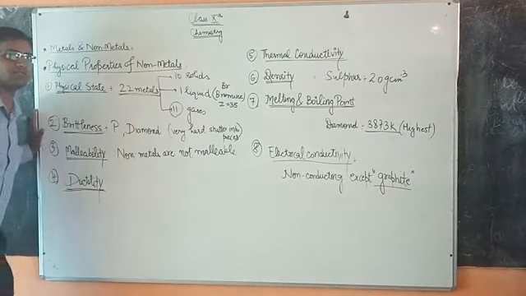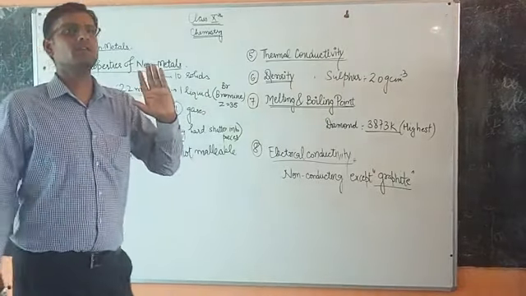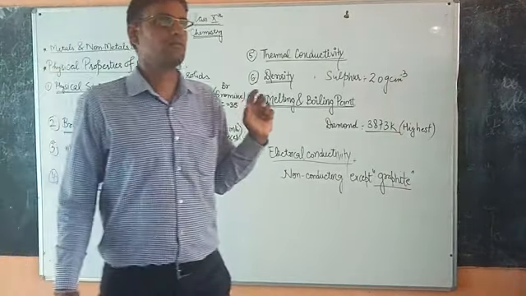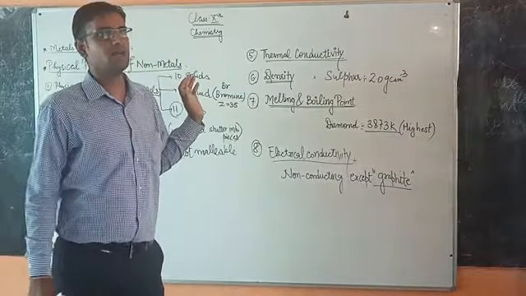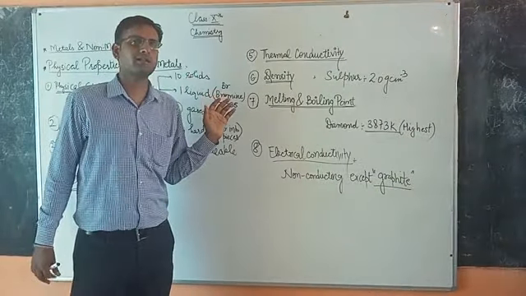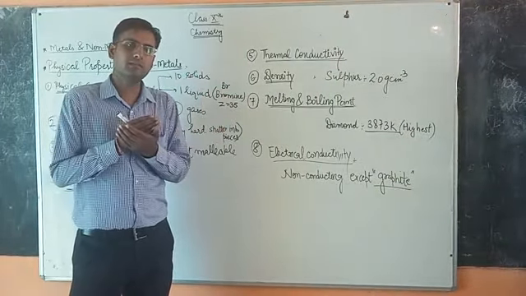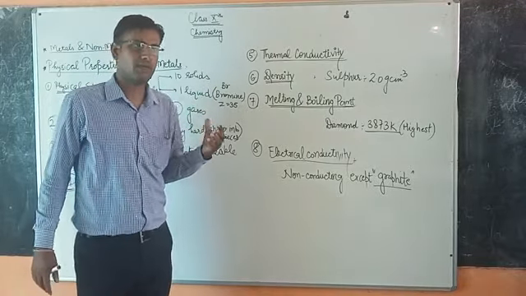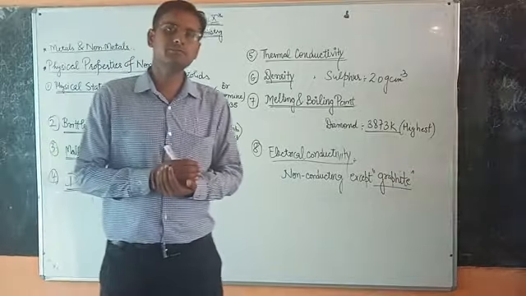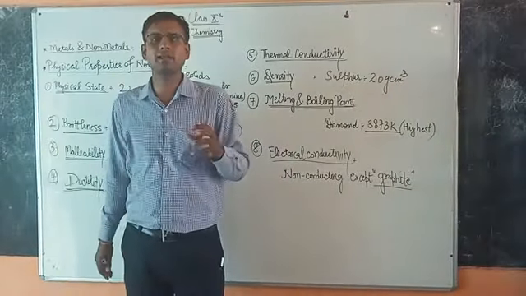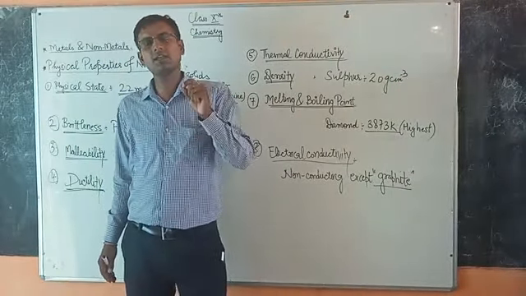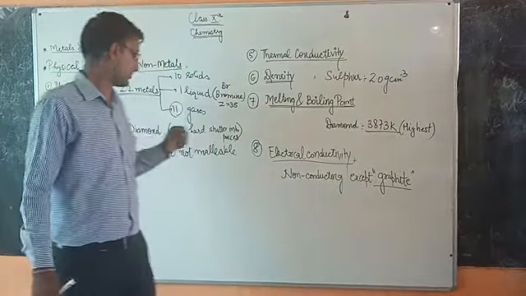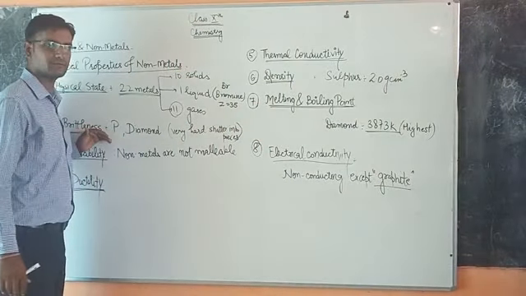Brittleness describes the state that although 10 non-metals are solid, these solid non-metals shatter into pieces when hammered. When we apply force by hammering them, they shatter into pieces. So this is brittleness.